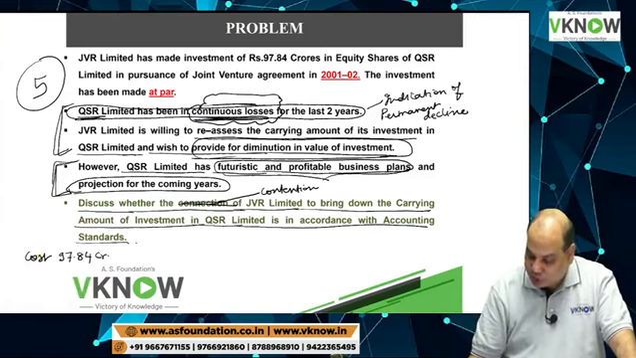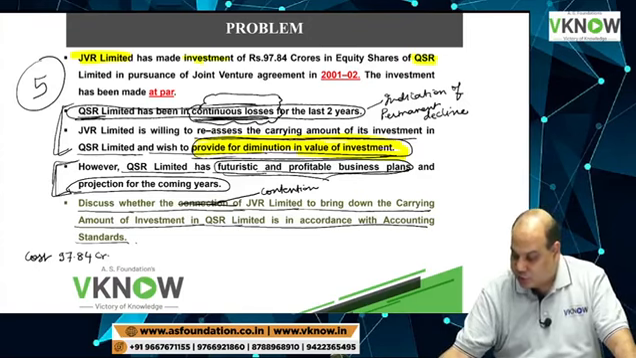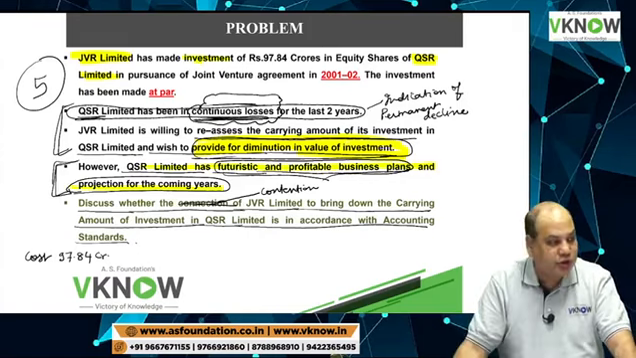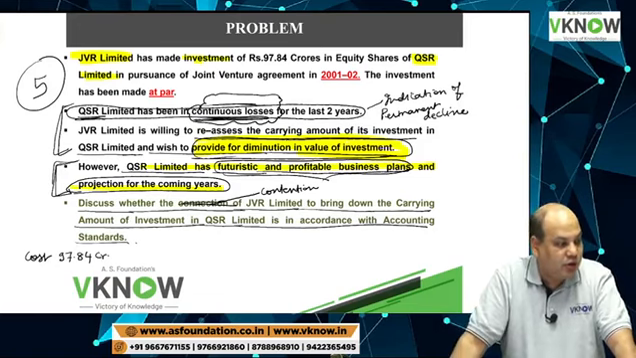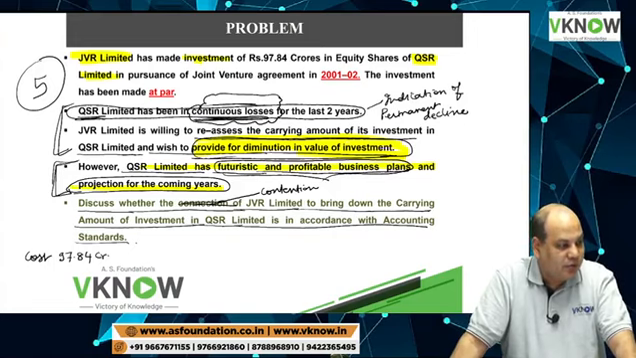This company wants to provide for diminution in the value of investment. JVR Limited has invested in shares of QSR Limited. QSR Limited has a futuristic and profitable business plan and projection for the coming year. So now the query is whether they can make provision for decline in the value of investment.